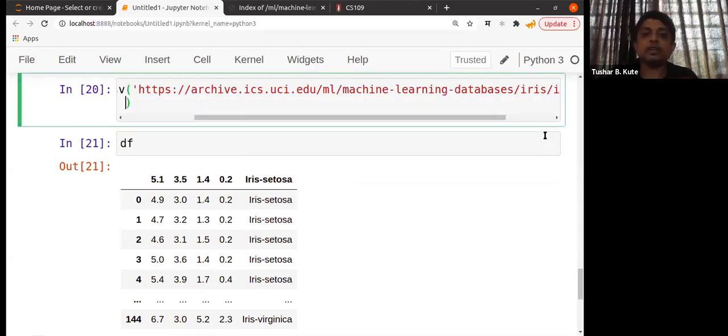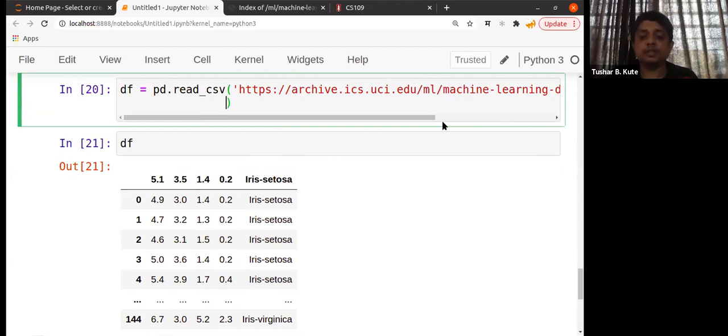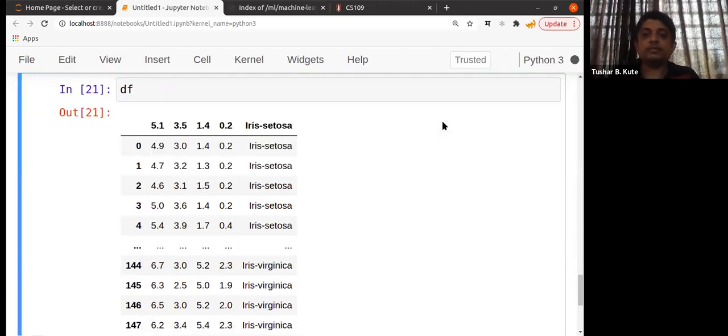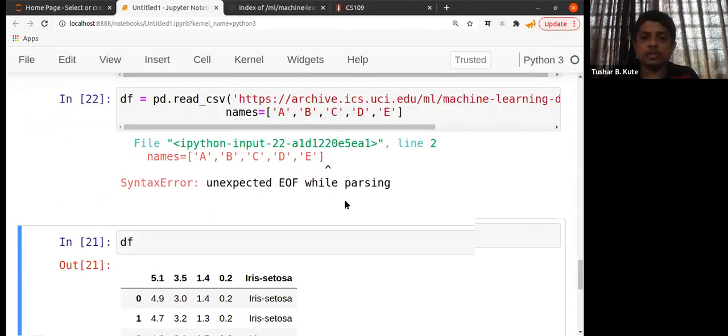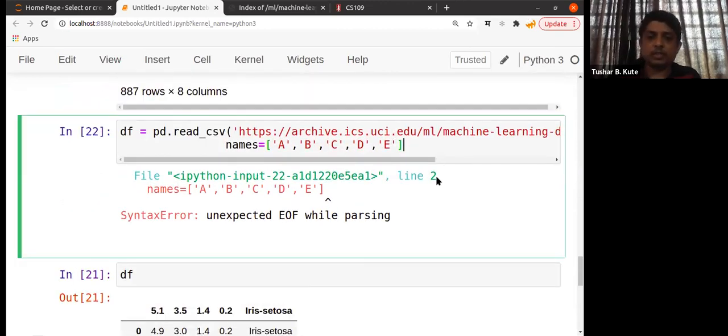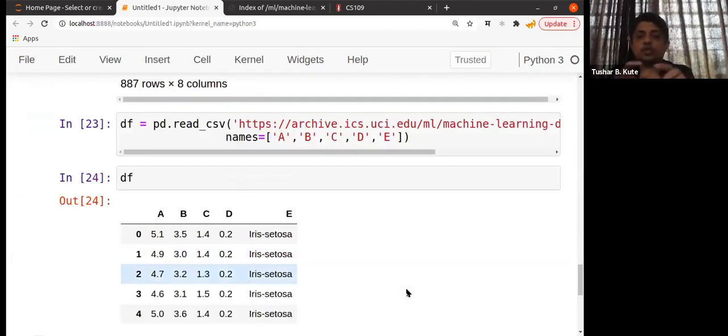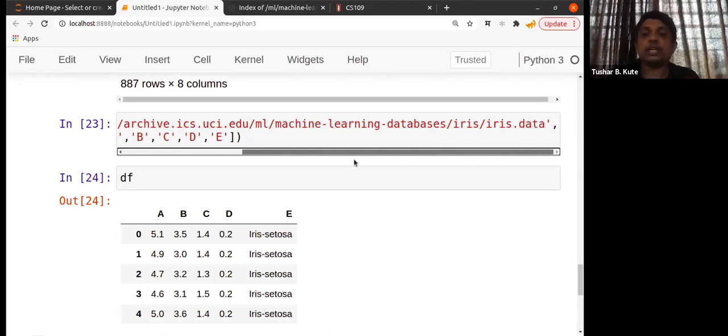Second parameter, comma. To this function, I'm passing another parameter called names, or I can use columns. Let's use names is equal to, let's say first column I will apply A, second column is B, third column is C, fourth column is D, then next column is E. What is missing? Yes, a round bracket. And see this now. I gave the URL, and that data does not contain the column names, so I have applied the column names to them.